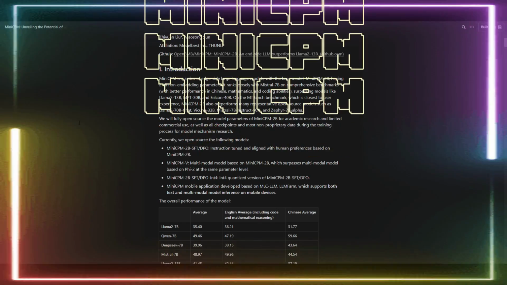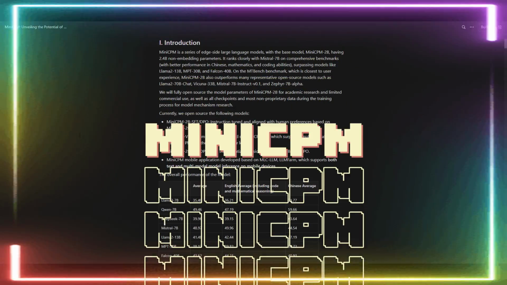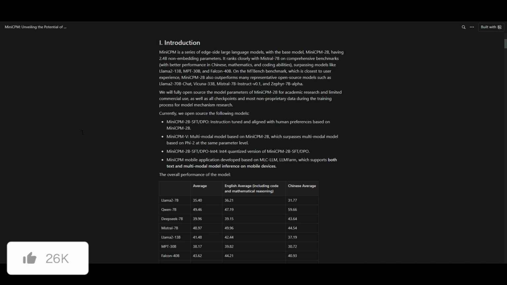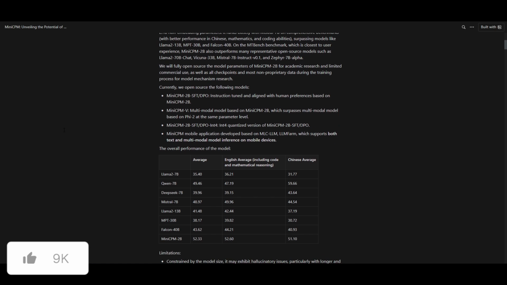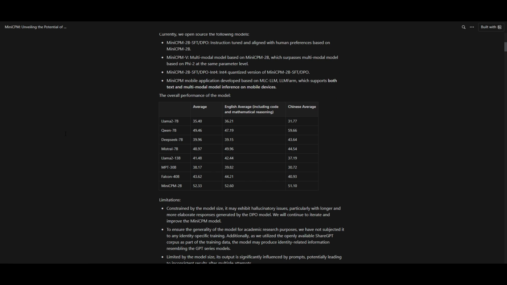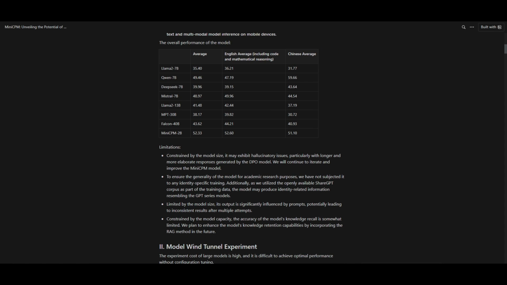Introducing MiniCPM. This is a series of edge side large language models with the base model of only 2 billion parameters. It's able to outperform Llama 2 13 billion parameter, as well as coming close to Mistral's 7 billion parameter on comprehensive benchmarks. It's completely open source, and they have developed a series of different models under the MiniCPM model, which is able to focus on multimodal, coding, mathematics, and many more.